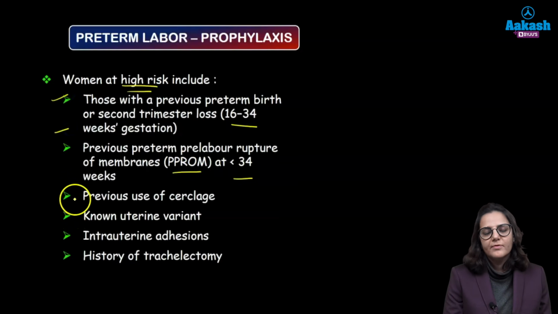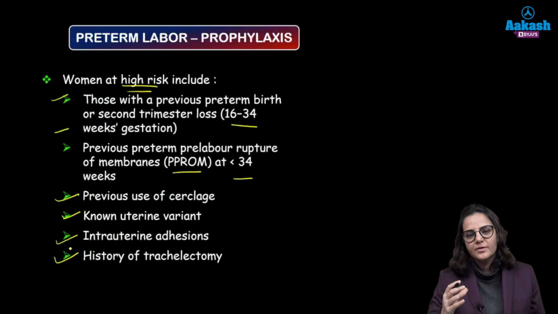Then who have a previous use of a cerclage, which gives an indication that the cervix must be weak, who are a known uterine variant, again leading to weak cervix, who have intrauterine adhesions, and history of trachelectomy. What is trachelectomy? It is a therapeutic operation where we are removing a part of the cervix along with the upper vagina, and this weakens the cervix also.